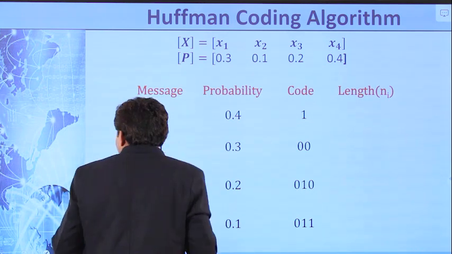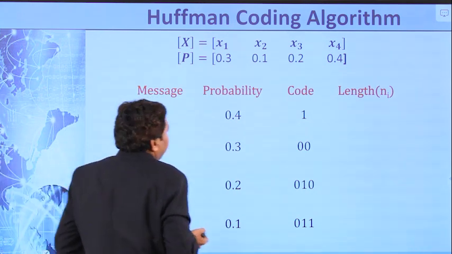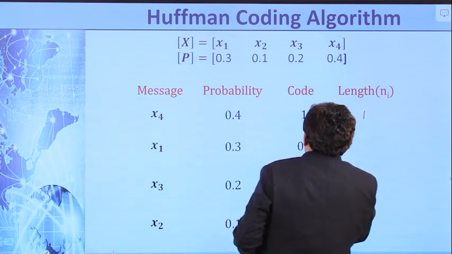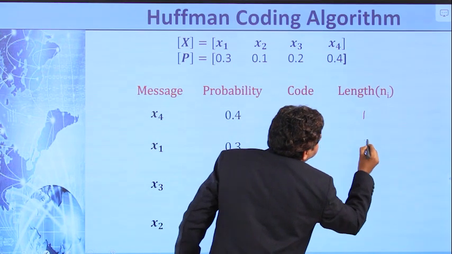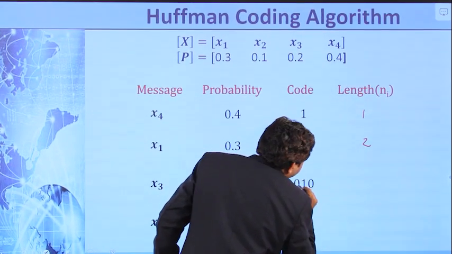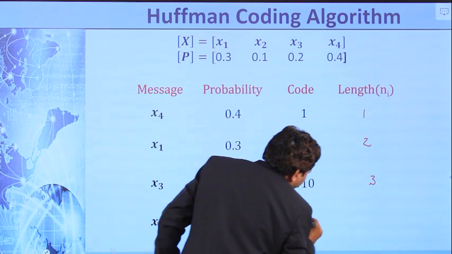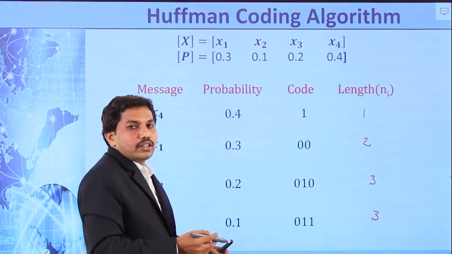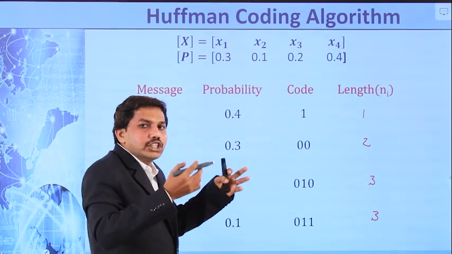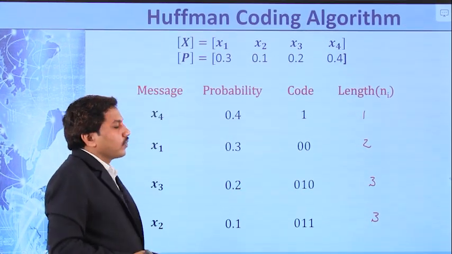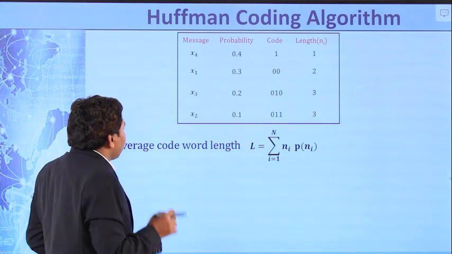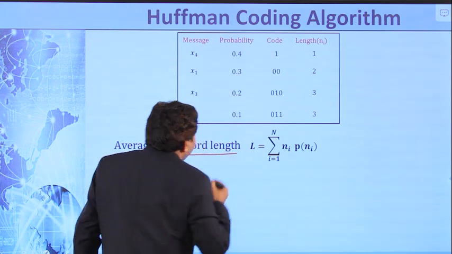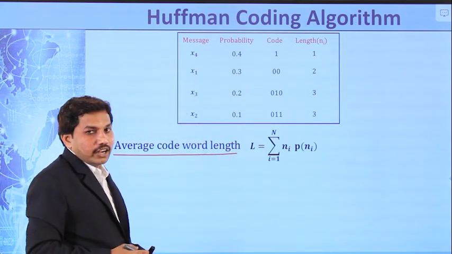Now write the length of each code word. How many bits are there in this one? 1. For x1 the number of bits is 2. For 0, 1, 0, the number of bits is 3. For 0, 1, 1, the number of bits is 3. Write the length of the code word for each message. Next, calculate the average code word length.